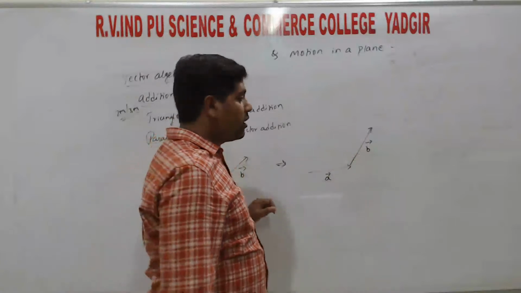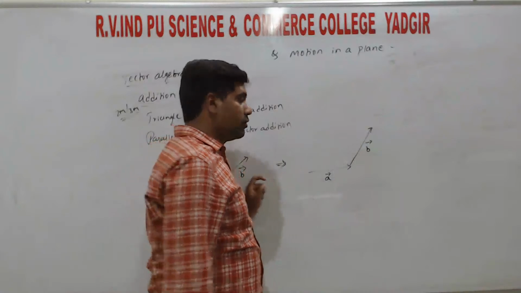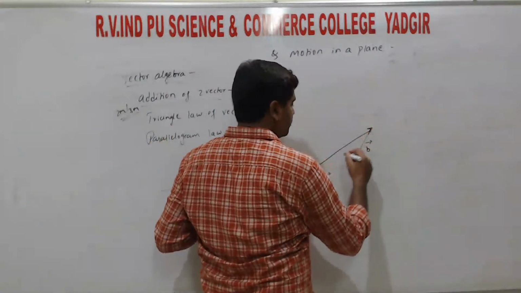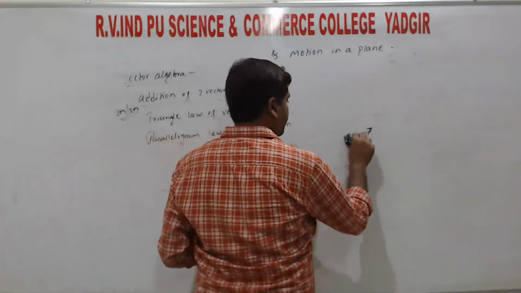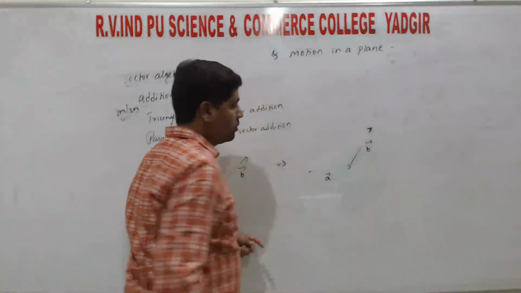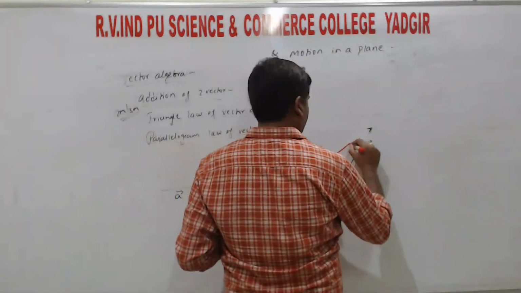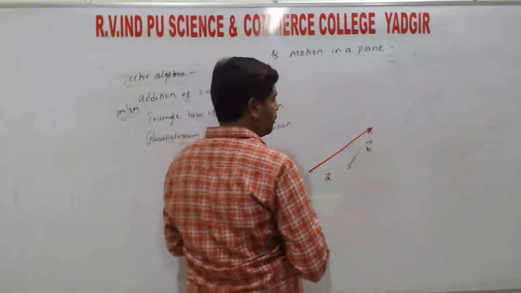Then the third side of a triangle gives the resultant, which is taken in the reverse order. So reverse order means in this direction. So this gives the resultant.